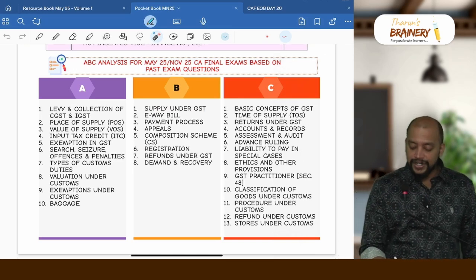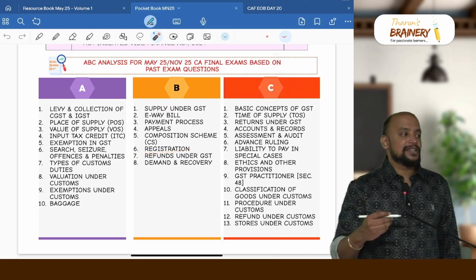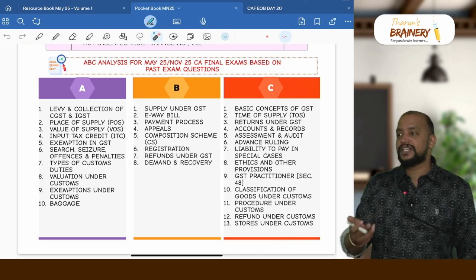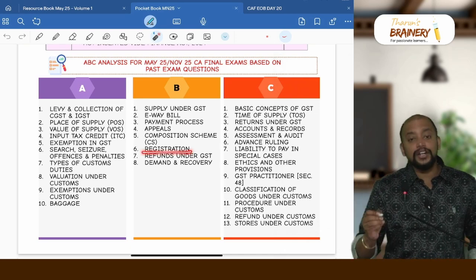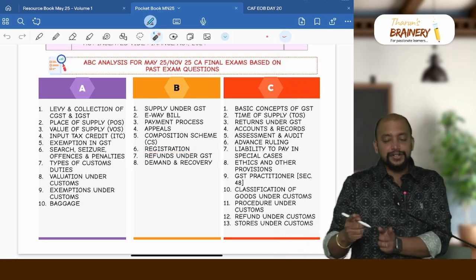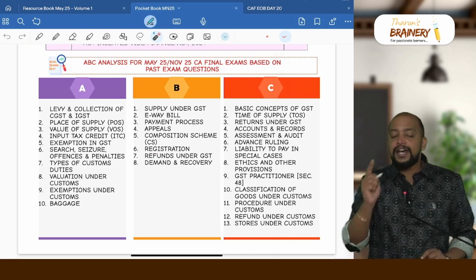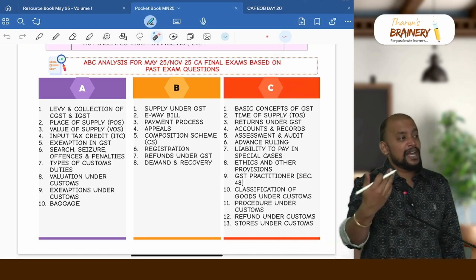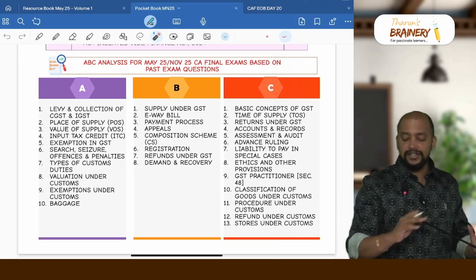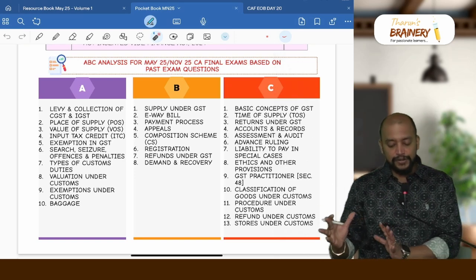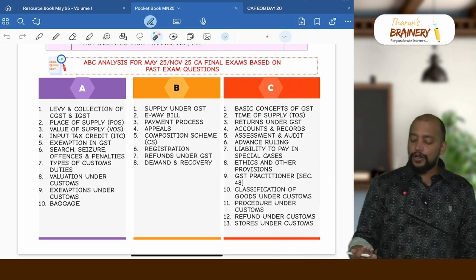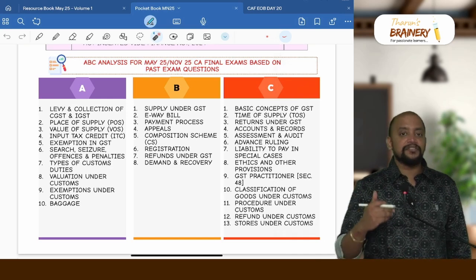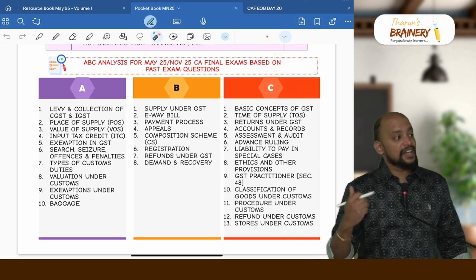Like that, these are the points which are necessary. And how registration will be relevant: we are writing that a service is taxable and it will come under FCM, but the person is not required to register. Whether they are required to register or not, you need to know from registration. If a person is not required to get registered, it means that they are not required to pay GST. So the answer will change. That's where this information will be useful. And if not for the IDT exam, definitely for the IBS exam, this will be very much useful.